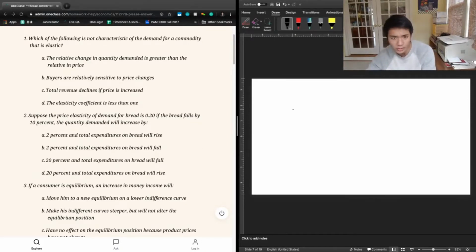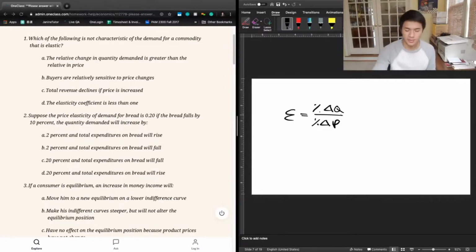So let's quickly review. Elasticity of demand is going to be percentage change in quantity divided by percentage change in price. And that's going to be our elasticity coefficient of demand. If we read this to be what elasticity is defined as, we can use that to break down the answers given to us.